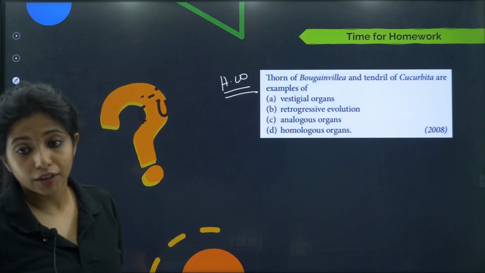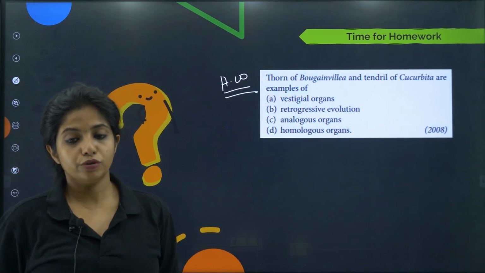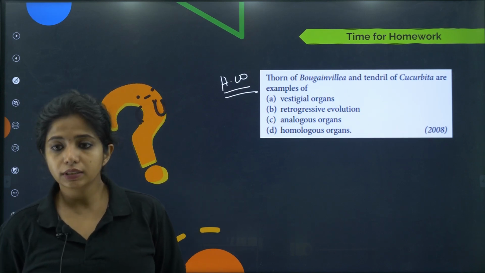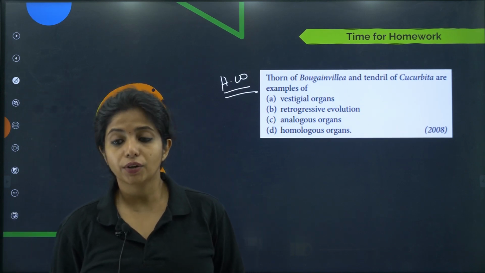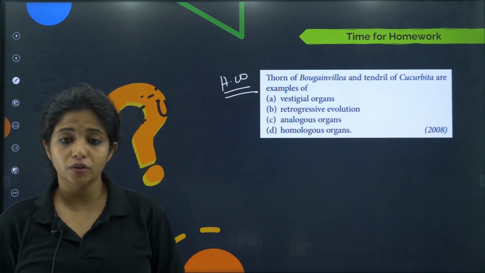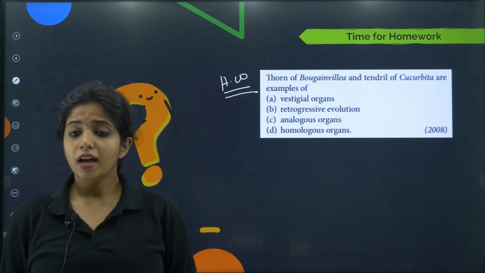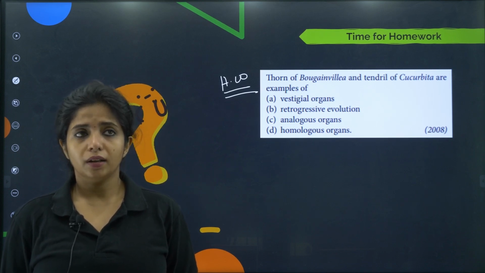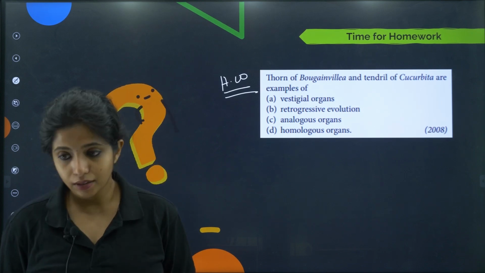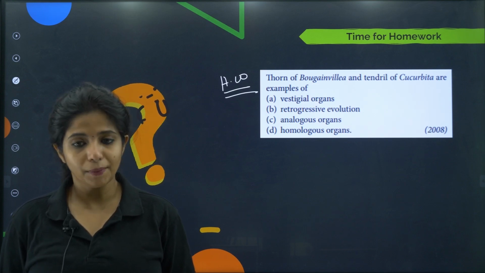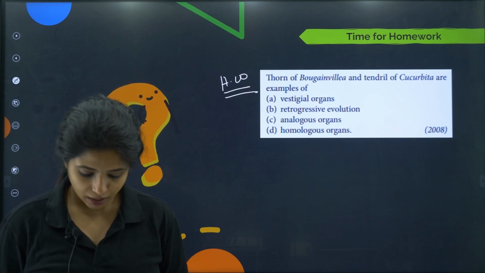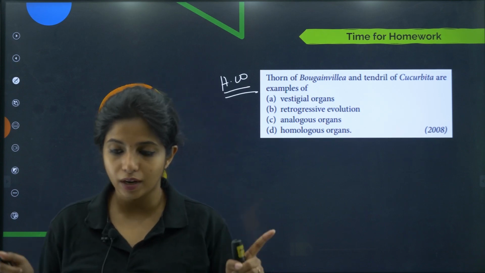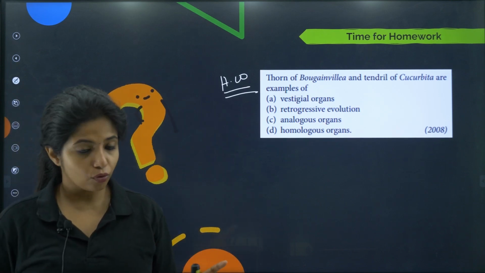this is not the topic that we studied today, but still I want you to do this. Thorn of bougainvillea and tendril of cucurbita are examples of vestigial organs, retrogressive evolution, analogous organs and homologous organs. So many questions have come, children. I'm telling you, this is a very important topic, analogous and homologous organs. You have to practice it really nicely, otherwise you might mess it up, and I don't really want you to mess it up, which is why I am telling you 10,000 times you have to practice. There is no other way that you can score better in this.